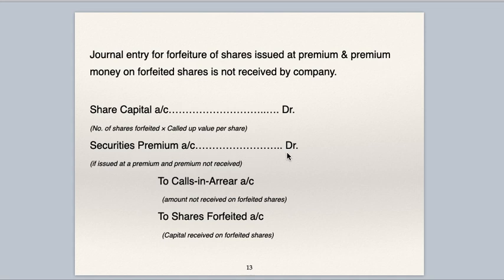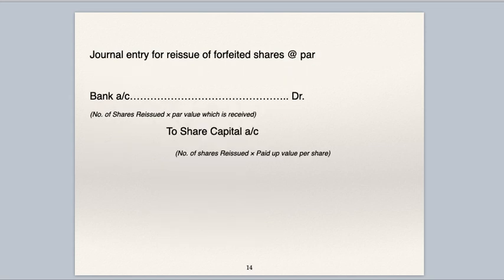Securities premium account debit, if issued at premium and premium not received. This is very important. Securities premium account is to be debited in the forfeiture entry if and only if shares are issued at premium and premium money is not received. To calls in arrears account, amount not received on forfeited shares. To shares forfeited account, capital received on forfeited shares.